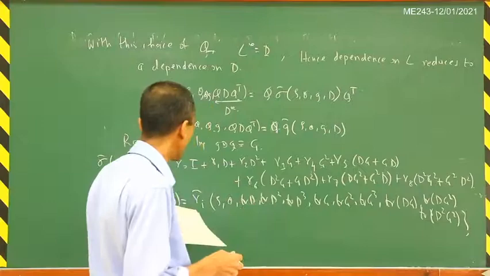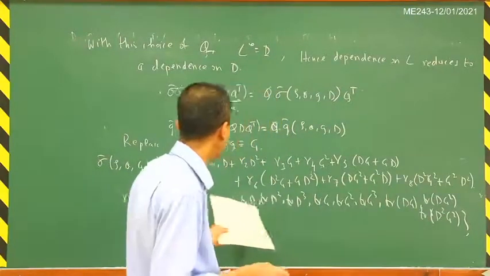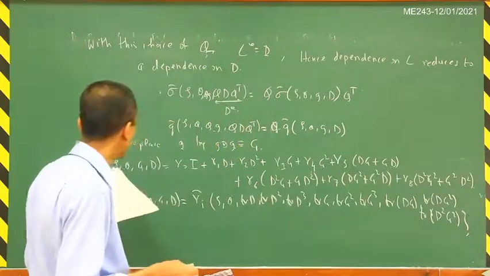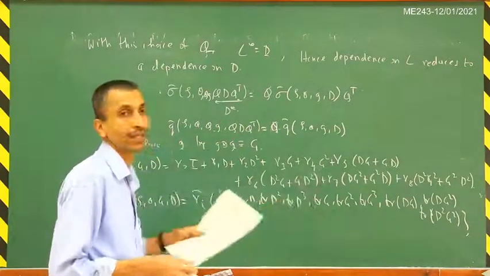These gammas are now functions of all of these variables, and your most general form of this sigma tilde is given by this particular thing.